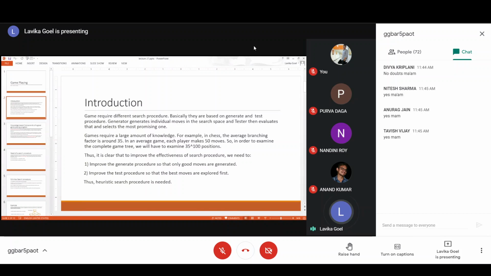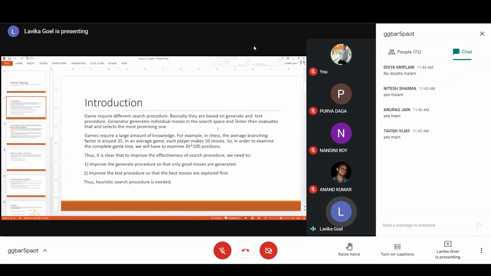So let's start. If you talk about a game, what is basically a search procedure in a game? It's a very simple procedure generally. What we do is generate and test. That is a generate and test procedure only, right? Because when you play a game, you will generate the moves in your search space through a generator. And the tester will evaluate whether it is the correct move for us, and then it will select the promising move, the good move basically. And like this we'll go on generating and testing until we reach a winning state, right?